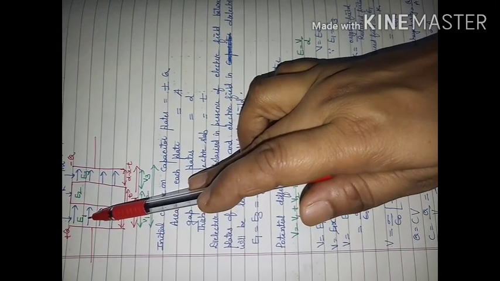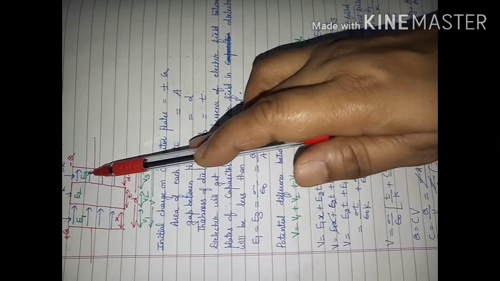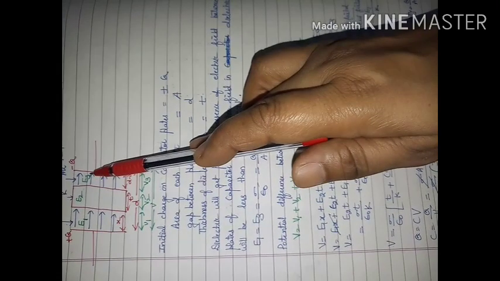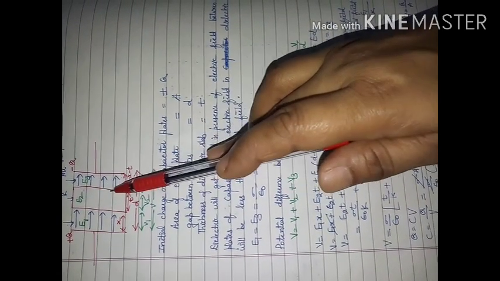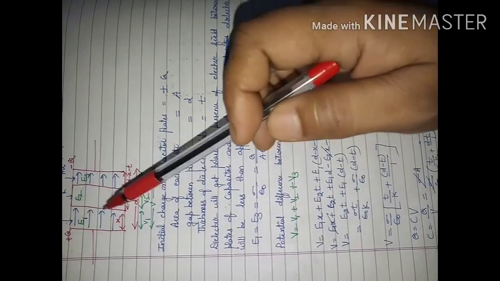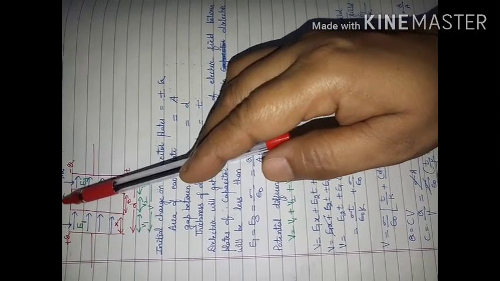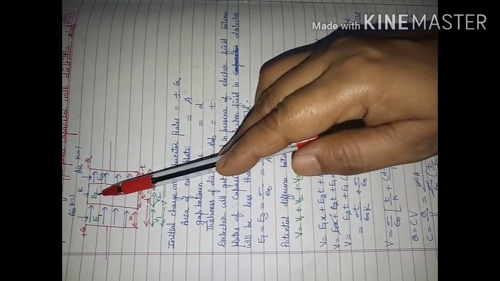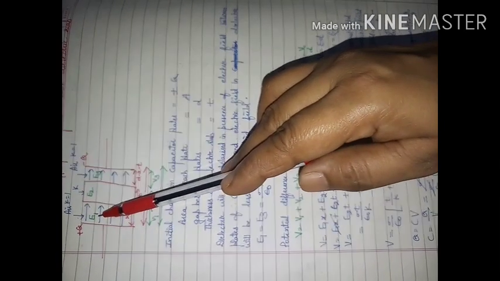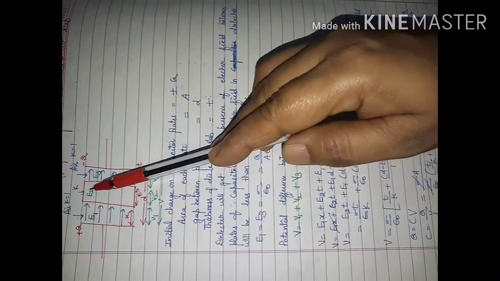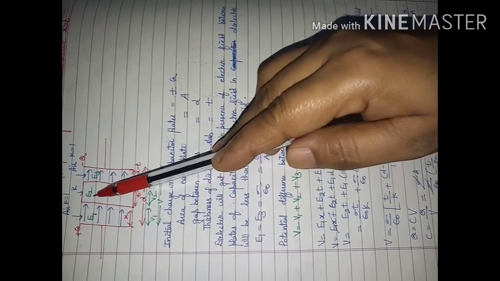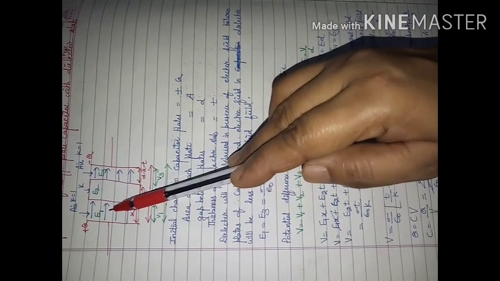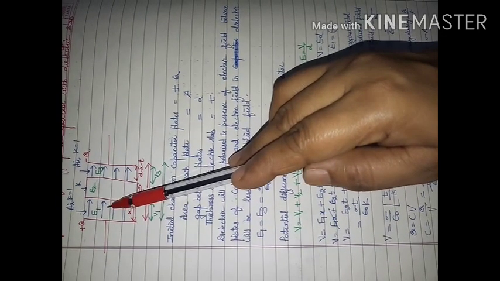It means if E1 is the field here, E2 is the field here, E3 is the field here, then on this side and this side air is present. So E1 will be equal to E3, but this is another dielectric substance. For example, if it is paper, then for this K will not be the same as that of air, the dielectric constant will not be the same, or the value of electric field E2 will not be equal to E1 or E3. This value will be less than E1. The net value of field inside a dielectric slab is less than the applied field. So E2 is not equal to E1, but E3 is equal to E1.